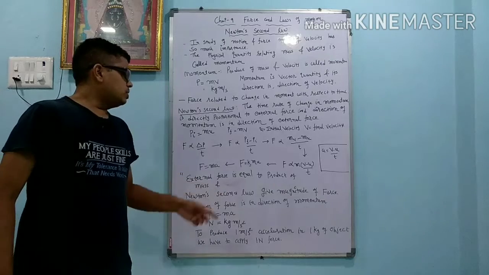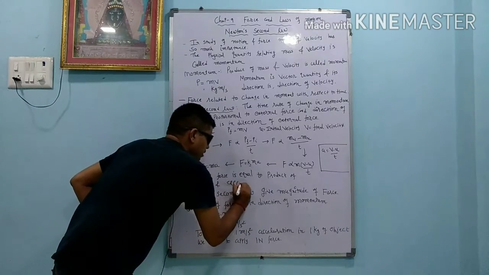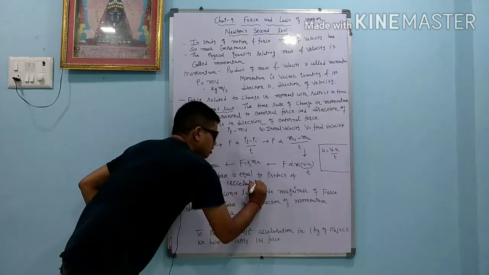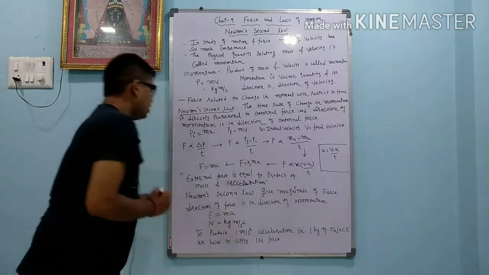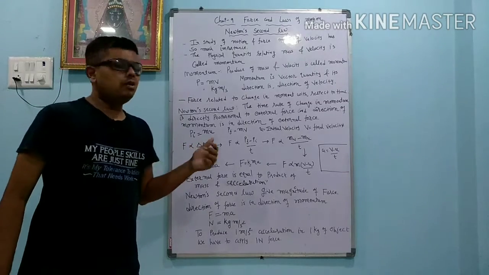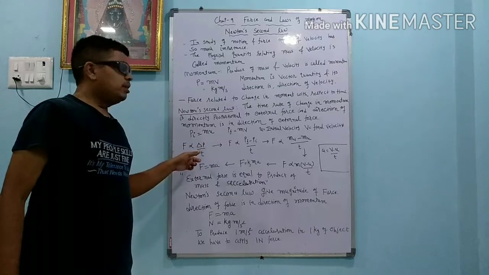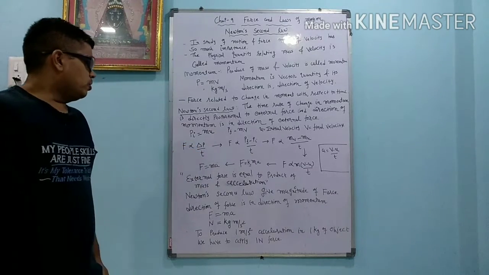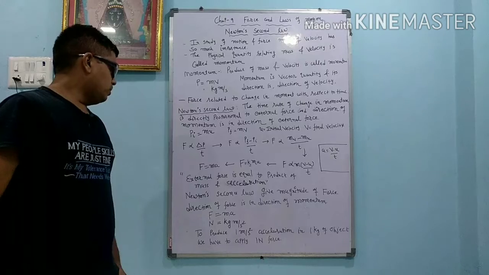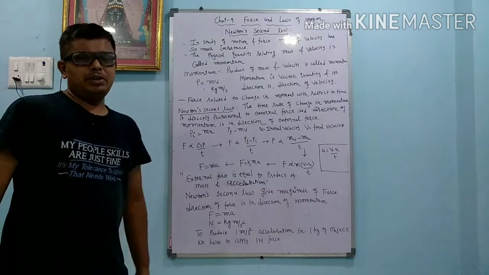External force is equal to the product of mass and acceleration. The first definition is what? The force is directly proportional to the change in momentum in unit time. Newton's second law gives the magnitude of the force. The direction of the force is the direction of the momentum.